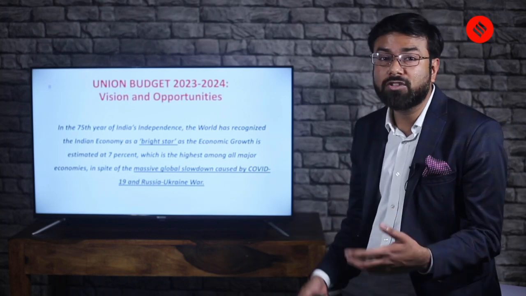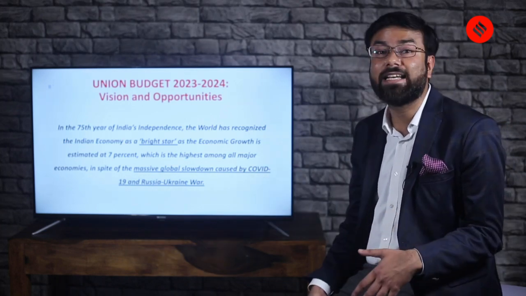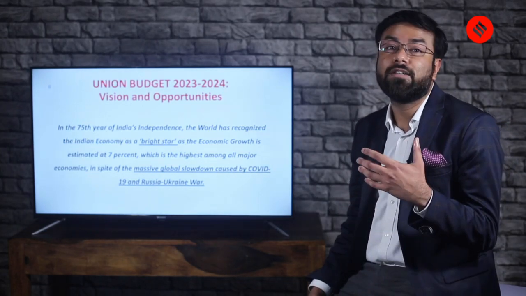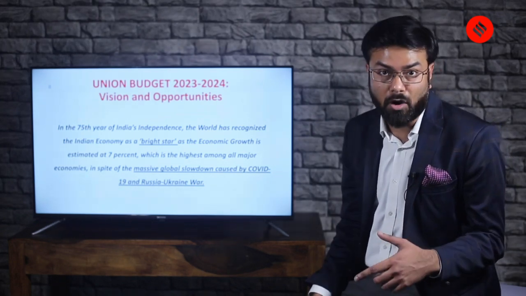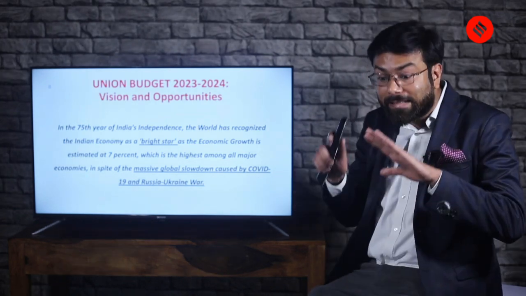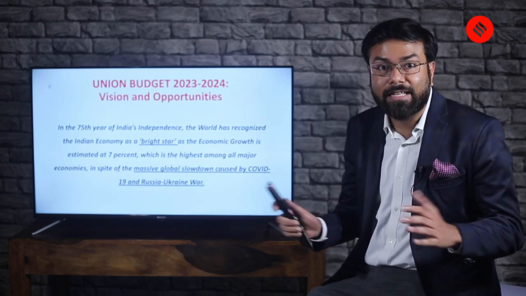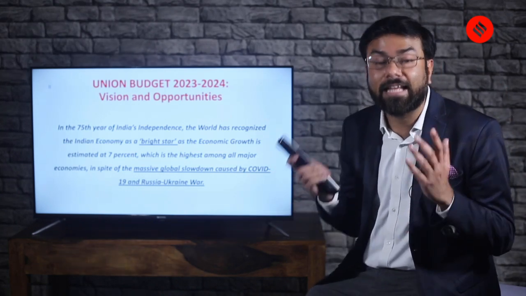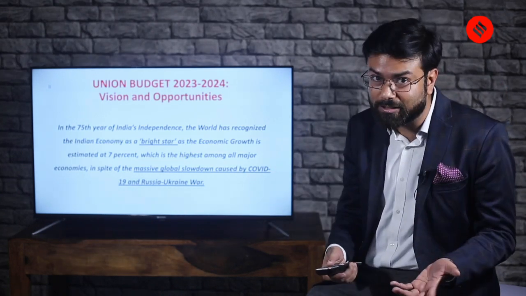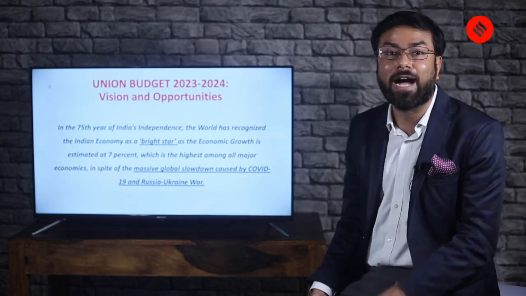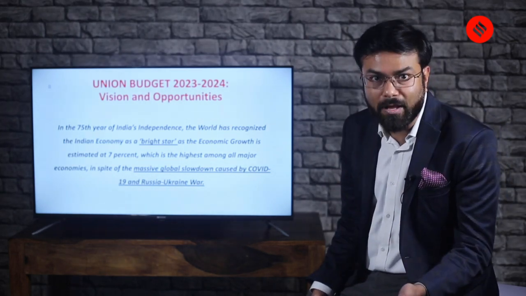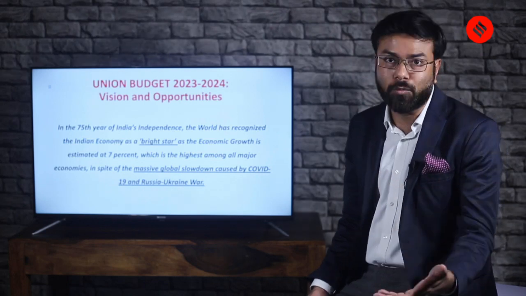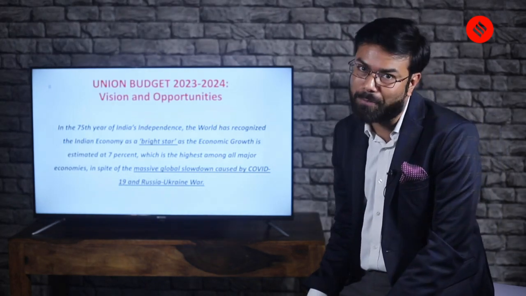That is all because of what is happening due to COVID-19 and the economic problems caused by the ongoing Russia-Ukraine war. Now in these circumstances, India comes up with the union budget, and therefore it was important to highlight where we are doing good and what else we aim to do. And that is what the budget is all about.